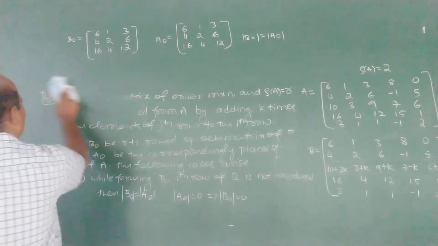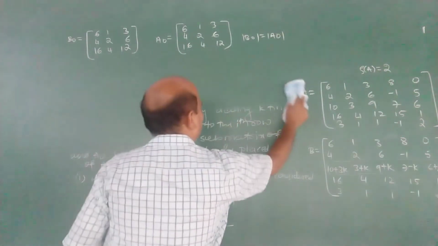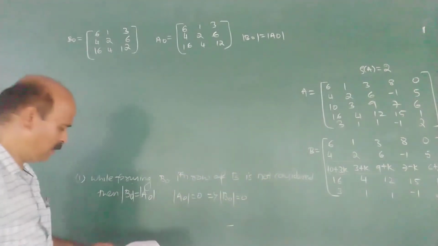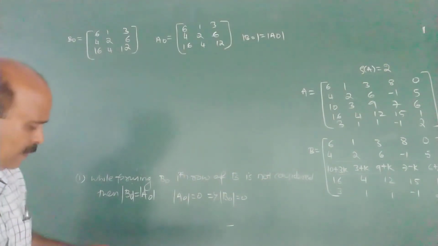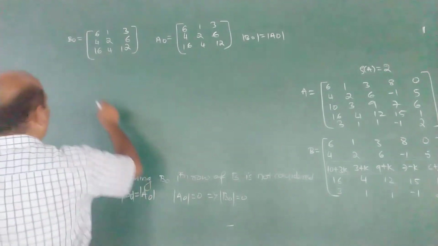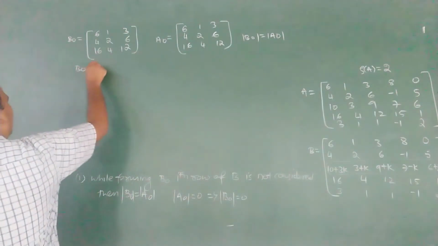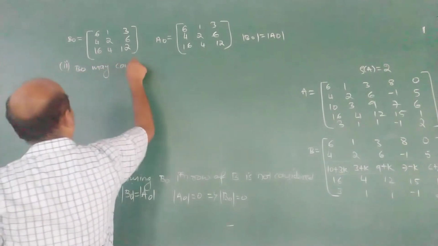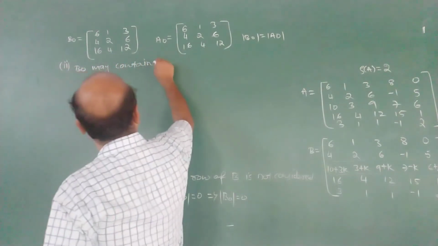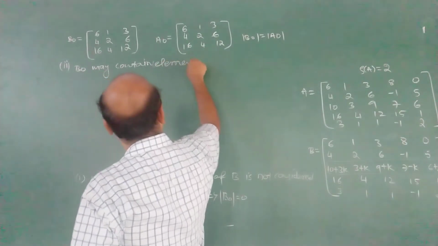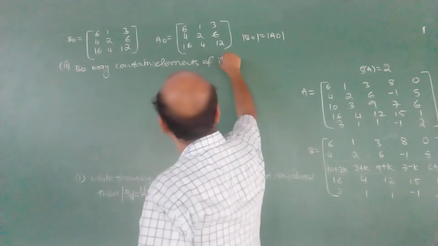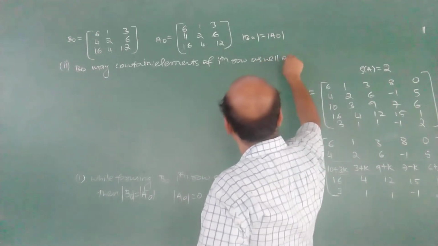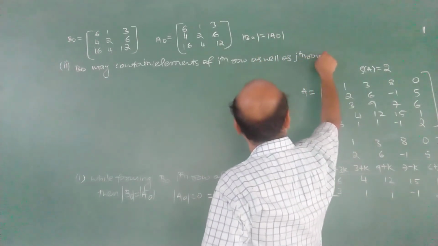Second case is, in this second case, B naught may contain elements of ith row as well as jth row.